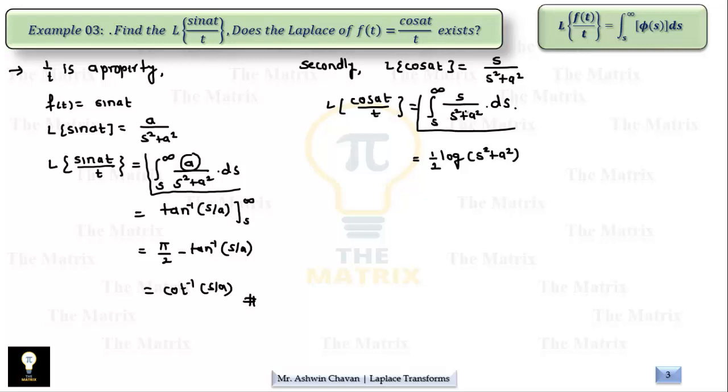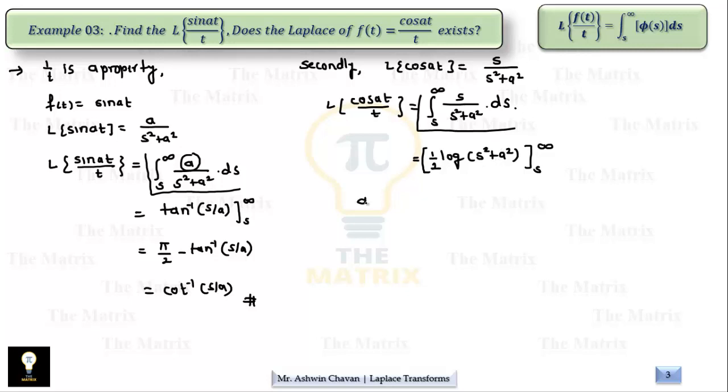That's it. Because the derivative of the denominator is 2s, so 2 is missing here, so we are multiplying by 2 and dividing by 2. So log of s square plus a square in the limits s and infinity. But not like the previous example, we have two terms here in subtraction. This is the single term of log, we cannot adjust it for the upper limit infinity. That's why as s tends to infinity, this function goes to not defined form.